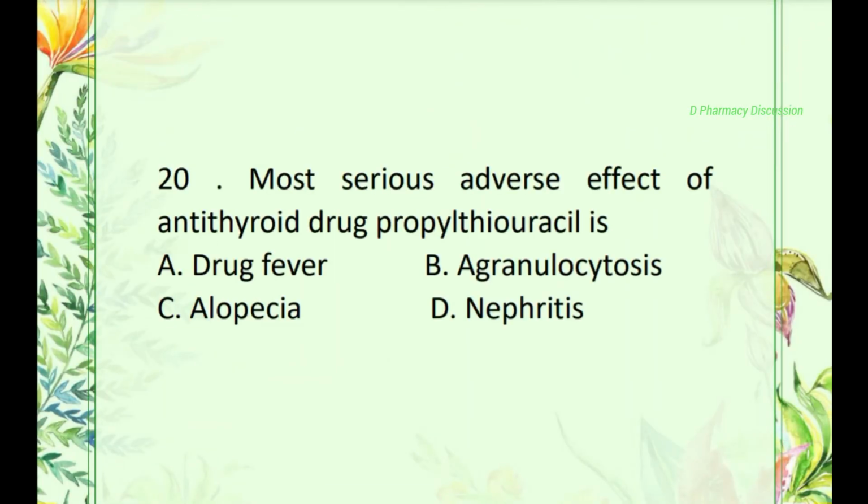Then question number 20. Most serious adverse effect of antithyroid drug propylthiouracil is option A, drug fever, B, agranulocytosis, C, alopecia, D, nephritis. Correct one is option B, that is agranulocytosis.